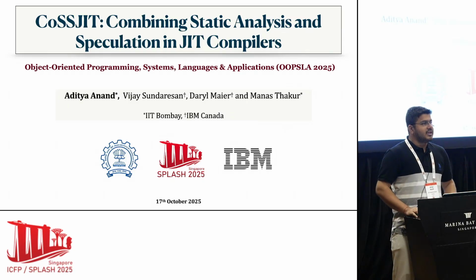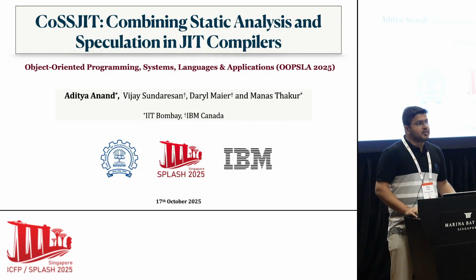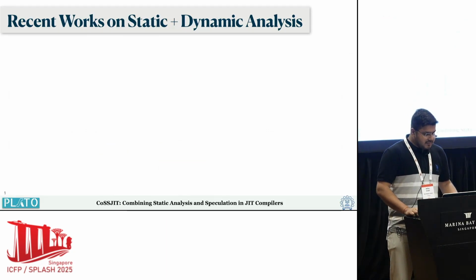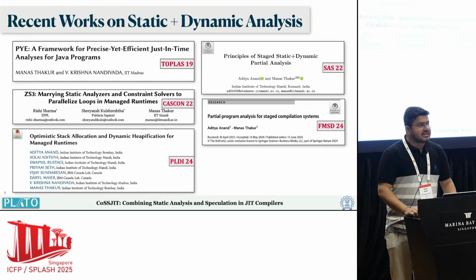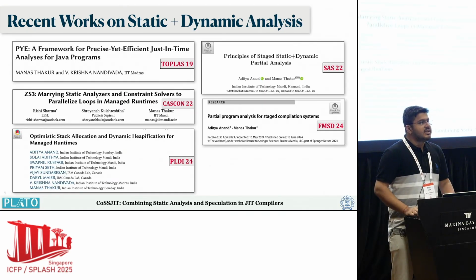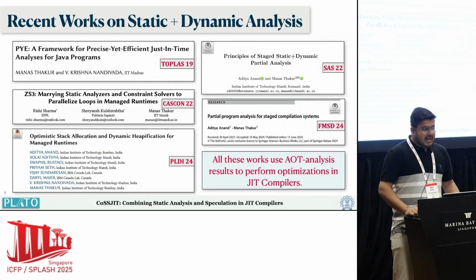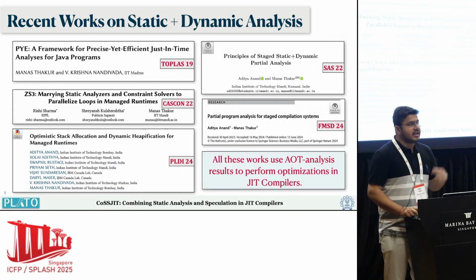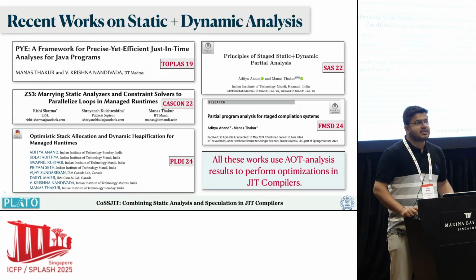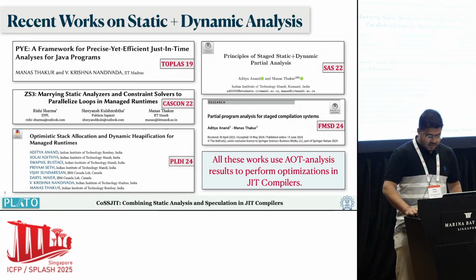As most of you here might be aware, JIT compilers often tend to do imprecise analysis due to their budget. So some of the recent works try to do static plus dynamic analysis, where they offload the costly but precise analysis to the static time. The idea is that you offload the analysis ahead of time and then use the results to perform more optimizations.